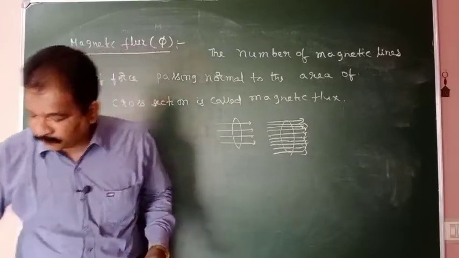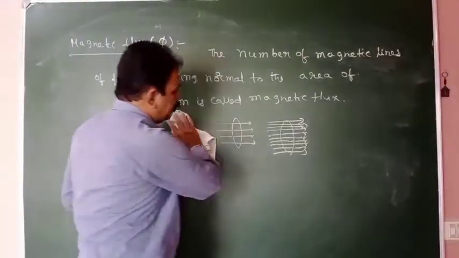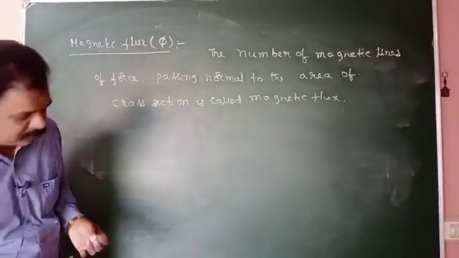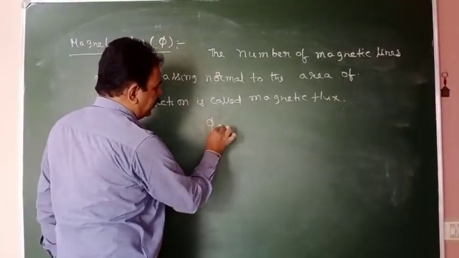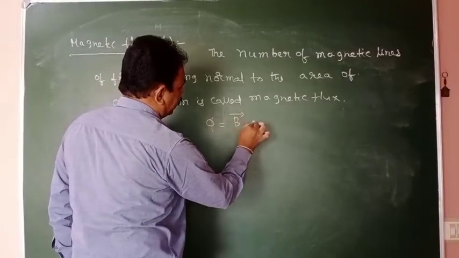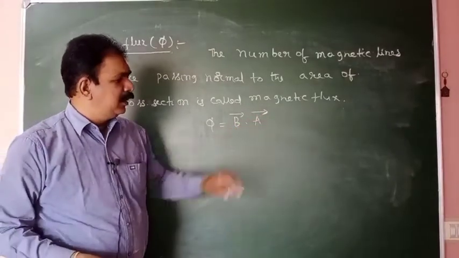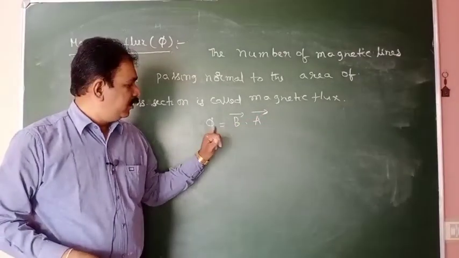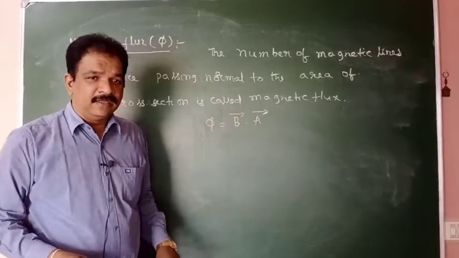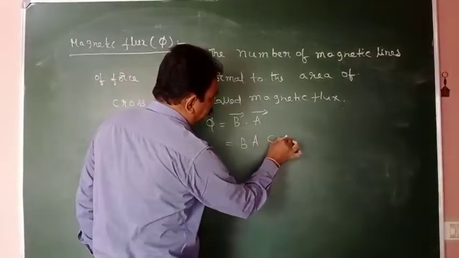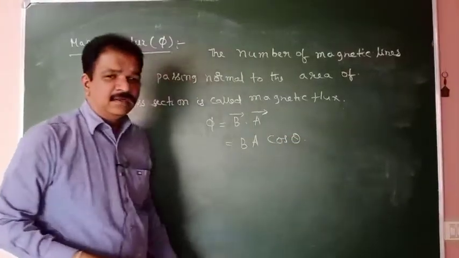the magnetic flux. Here magnetic flux formula will be phi is equal to B bar dot A bar, the dot product of magnetic induction and area vector, that will be called as the magnetic flux. So this value is equal to BA cos theta.